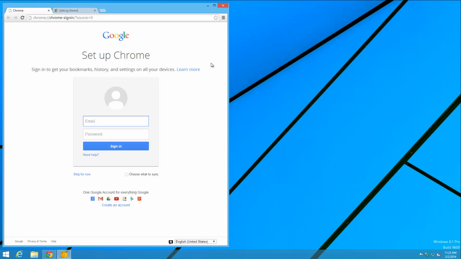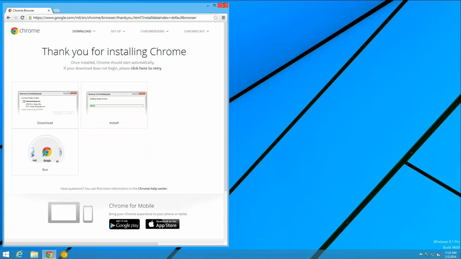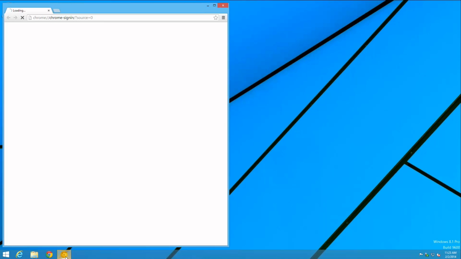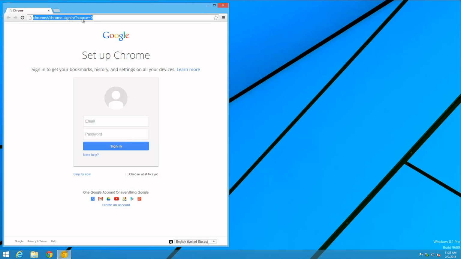Okay, there you have it, your two Chromes. What is next? Well, we said we're going to use Chrome Canary, and we can go ahead and test that it works. It does.